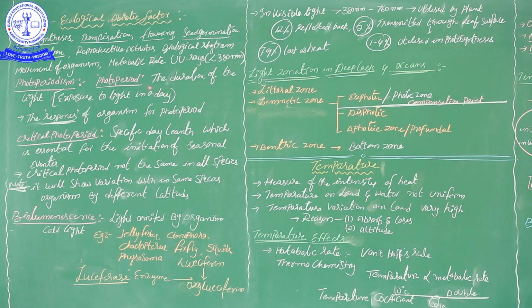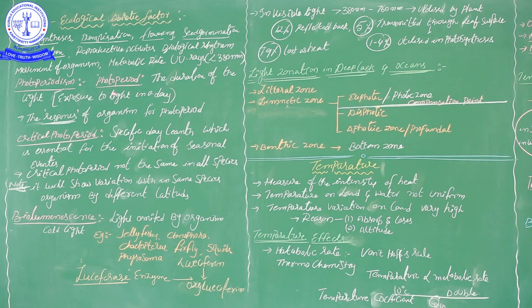Here, the duration of the light to which our body is exposed, how much time duration of exposure to the light, that time period we call a photoperiod.